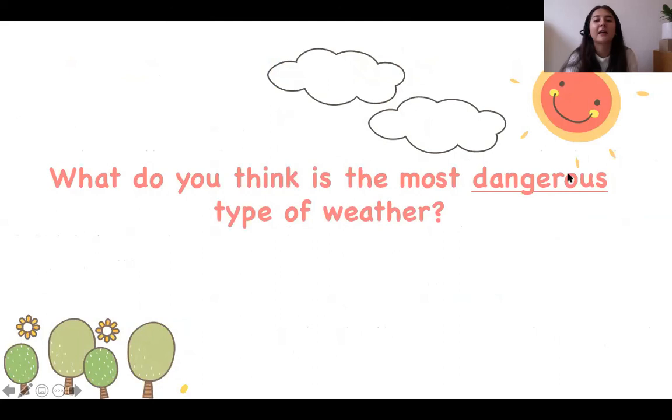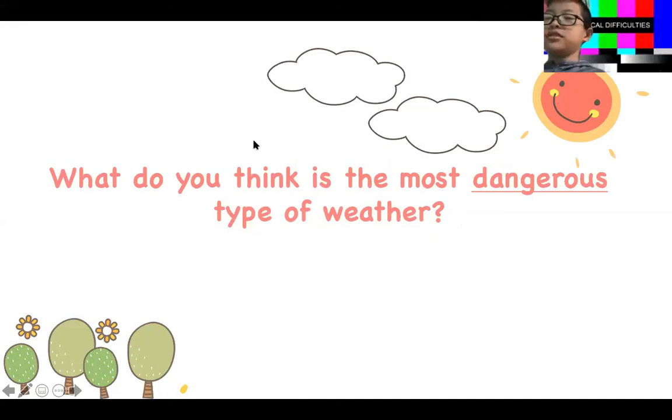So, I just want to ask a question. This is the last thing we're going to do, then I'll give you your homework. What do you think is the most dangerous type of weather? Hacker. I think it's a tornado. Very good. Why do you think a tornado is the most dangerous? It can rip your house apart. Very good. It can rip a house apart in seconds.